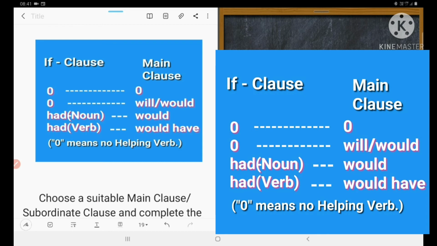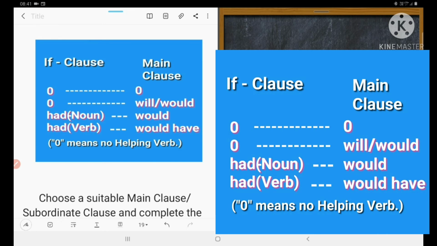Could you understand? Similarly, if an if clause has no helping verb and it refers to general truth, then we generally use will and would. If past tense, we use past tense in the main clause.